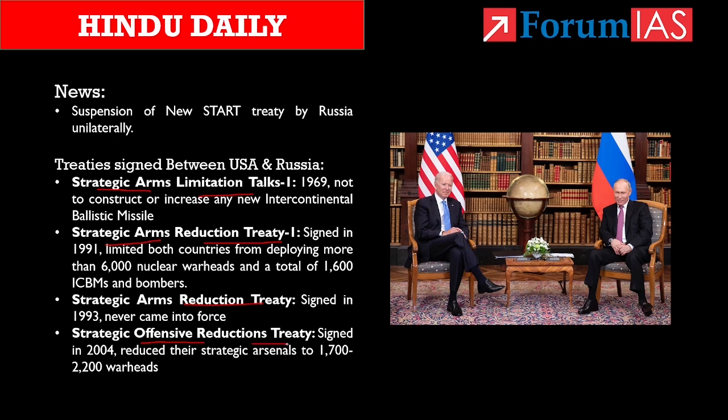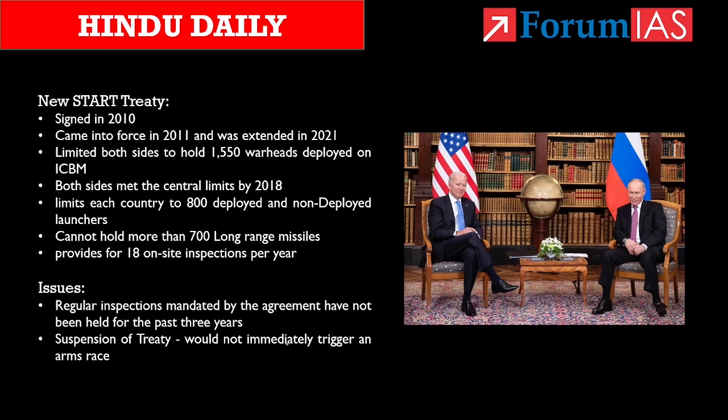This treaty was signed in 2004, under which the United States and Russia reduced their strategic arsenals to just 1,700 to 2,200 warheads each. Now the final one is the New START Treaty. The New START Treaty is officially known as the Treaty between the USA and the Russian Federation on Measures for the Reduction and Limitation of Strategic Offensive Arms. The treaty was signed